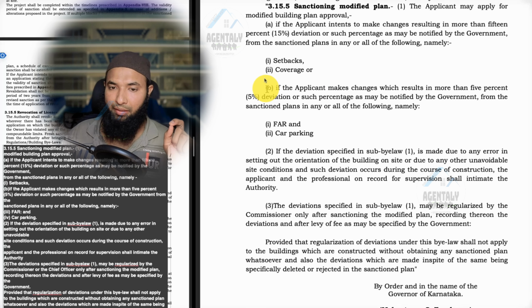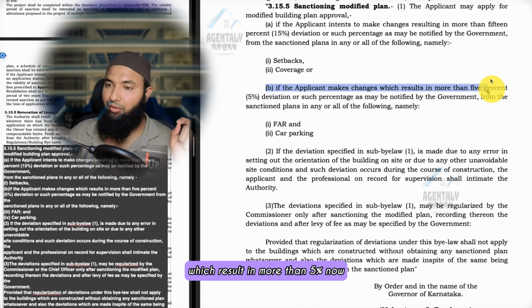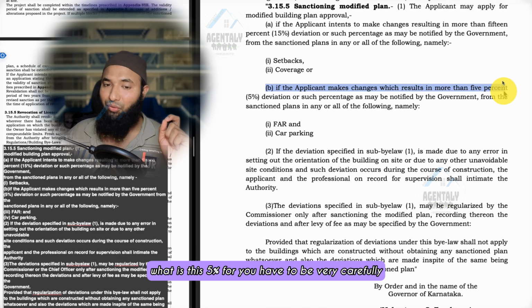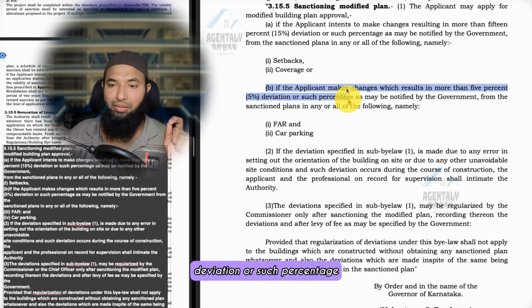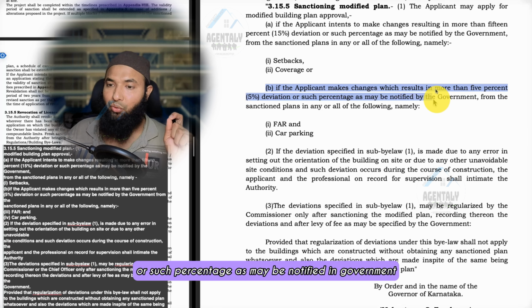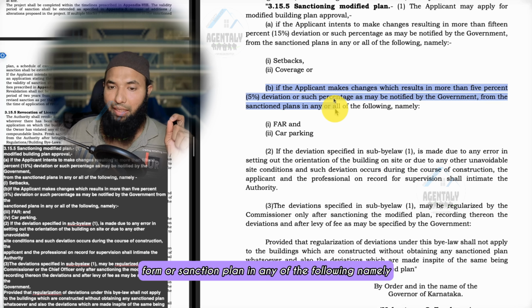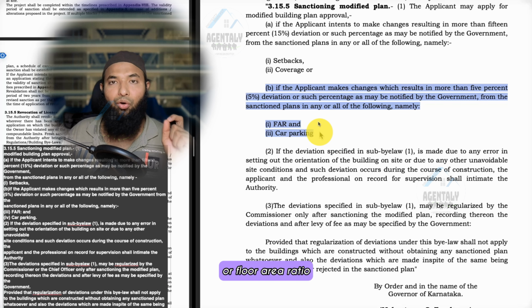Okay, what does B tell? If the applicant makes changes which result in more than 5%. Now what is this 5% for? You have to understand this part very carefully. More than 5% deviation, or such percentage as may be notified by the government, from the sanctioned plan in any of the following, namely FAR, floor area ratio.